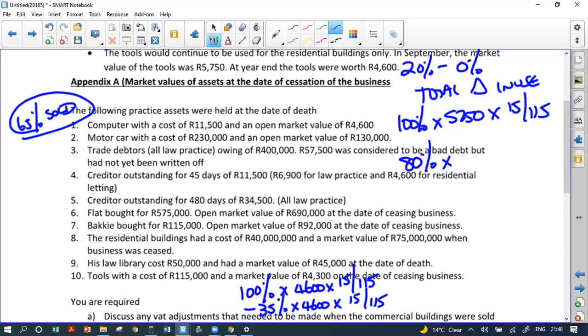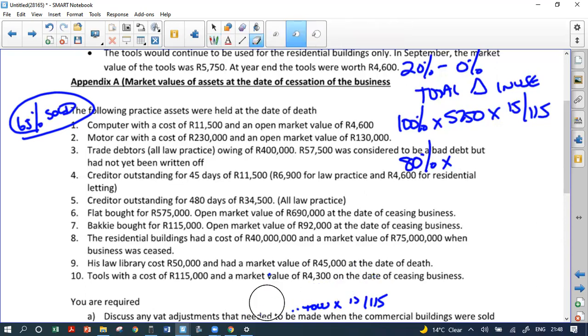Motor car with a cost of 230 and an open market value of 130,000 Rand. What are we going to do with that, guys? No input VAT claimed, no output VAT needs to be charged. That's what will happen with number 2. So no input VAT claimed, no output VAT that needs to be charged.